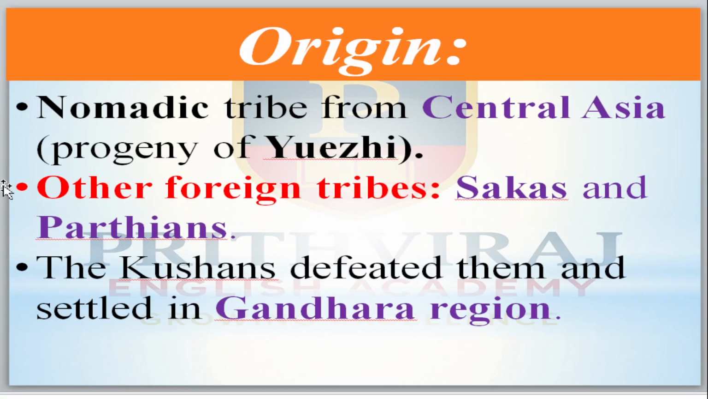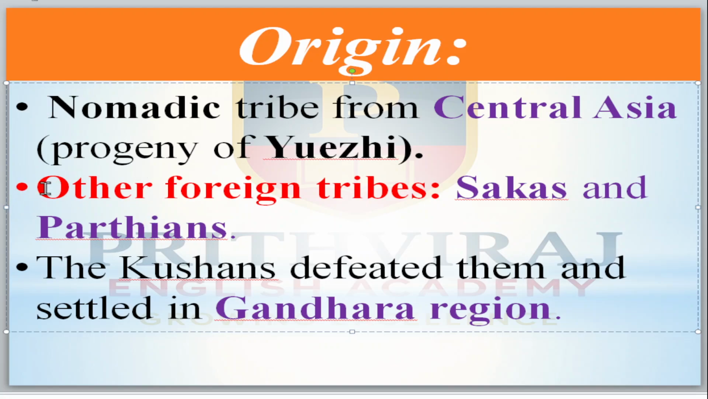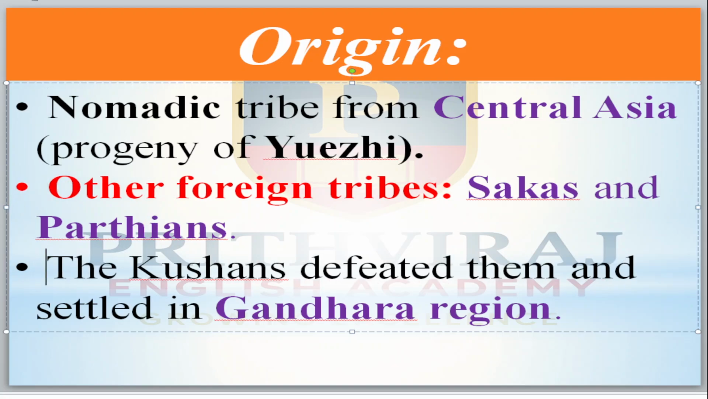Okay, now come to the origin of the Kushanas. They are a nomadic tribe. Nomadic means they do not stay in one place. They travel from place to place in search of food or something, right? So it is a nomadic tribe. They came from Central Asia, and their tribe name is called Yuchi.